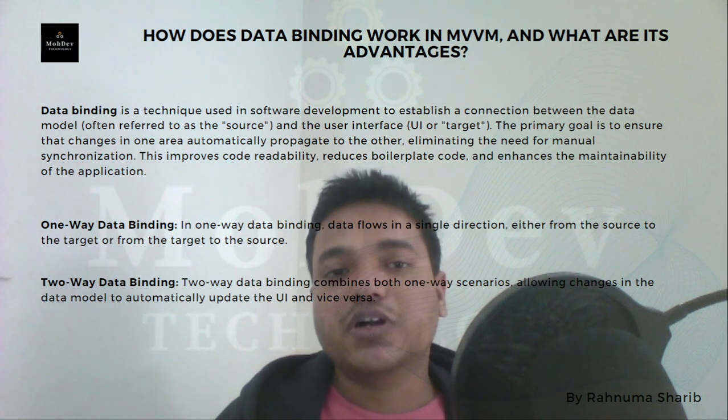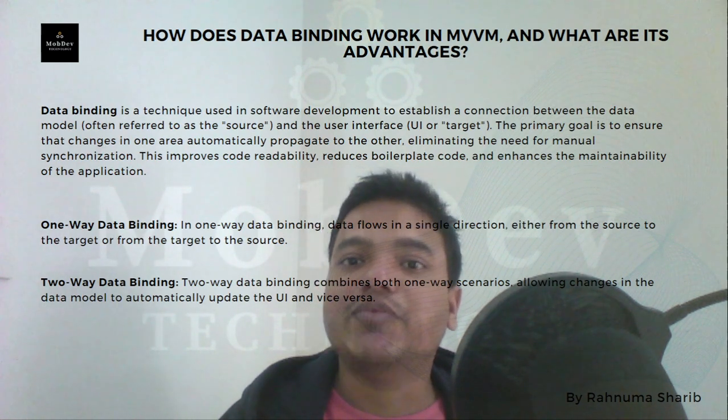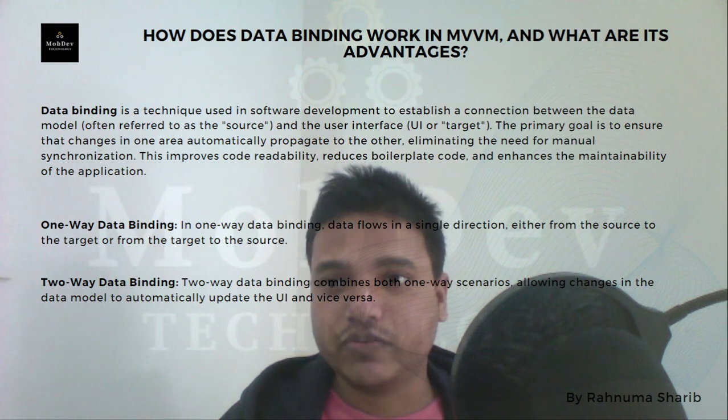Here the time comes where we are going to look at how data binding works in MVVM and what its advantages are.